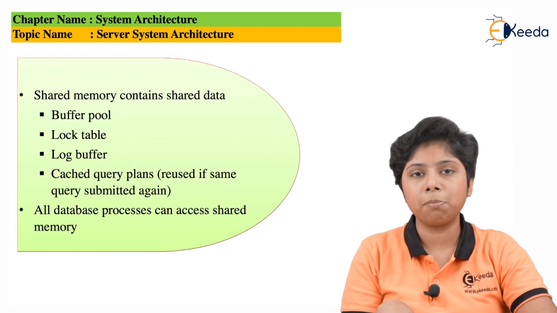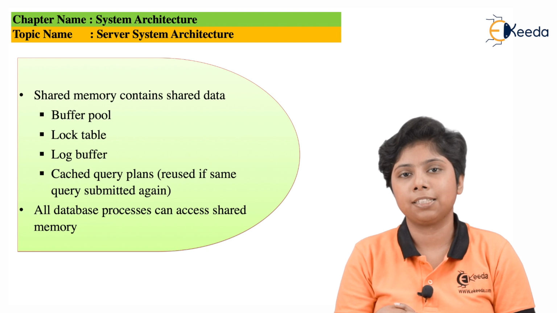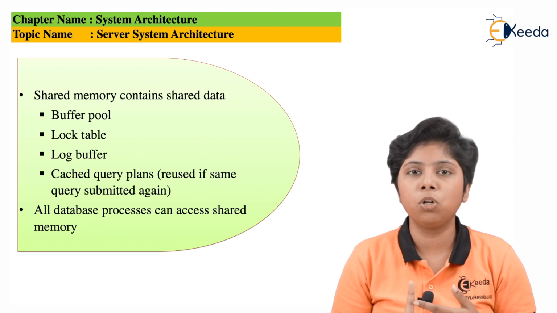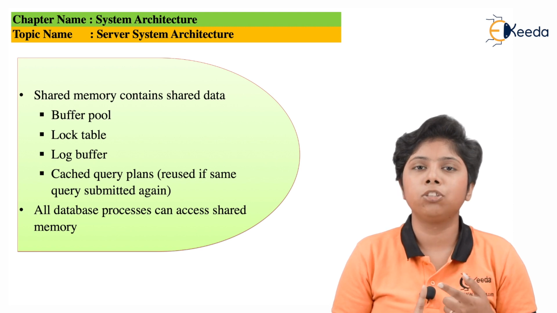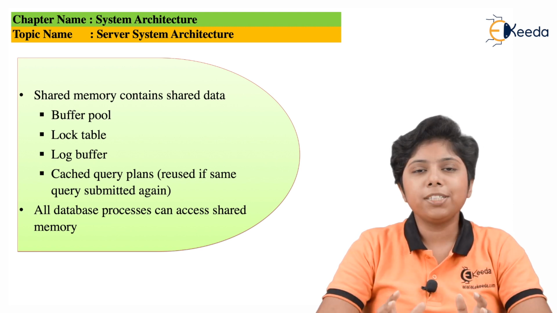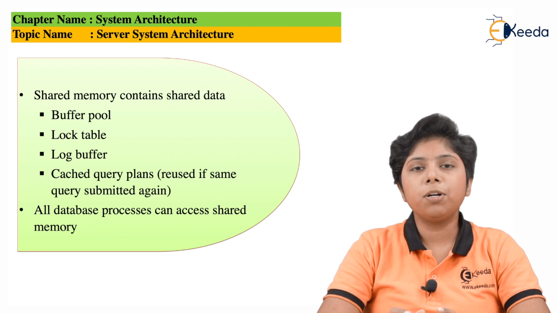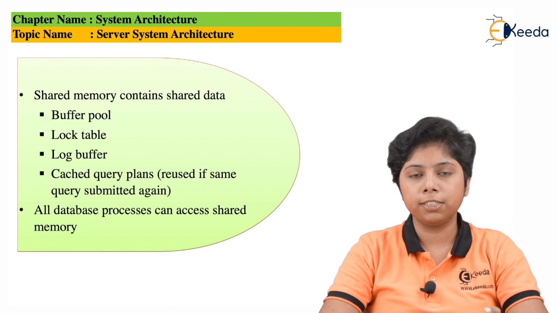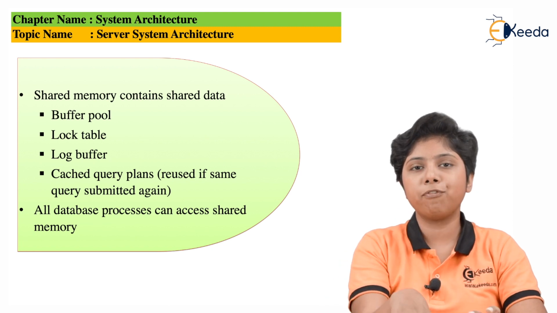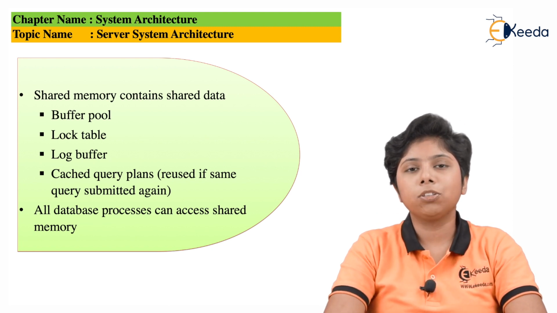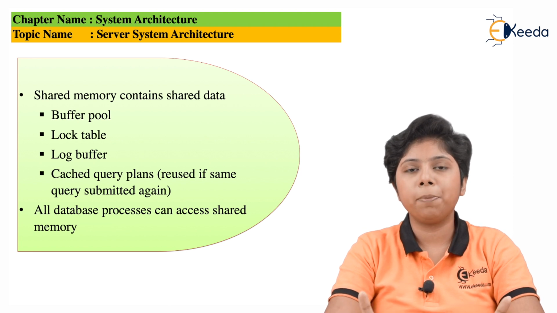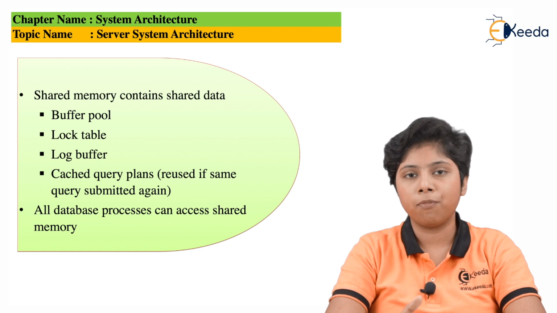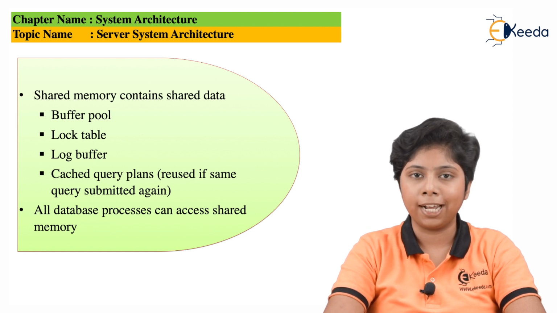Next is the shared memory that the server can access. Now the shared memory can contain the buffer pool, log buffer, cached query plans, and so on. First is the buffer pool. The buffer pool type of shared memory keeps track of all the buffers. That means the log buffers and also the query cache buffers. All are put into this buffer pool first, and then a particular piece of data can be accessed from this buffer pool on an access.